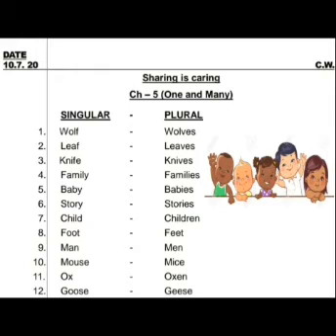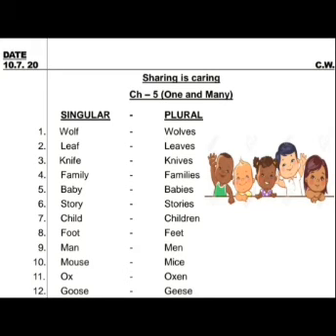Number 4, family, FAMILY, and the plural of family is families, FAMILIES. Now you can see the word is ending with Y and before Y a consonant is there. L is the consonant. So we will remove Y and we will add IES. So family and the plural is families.